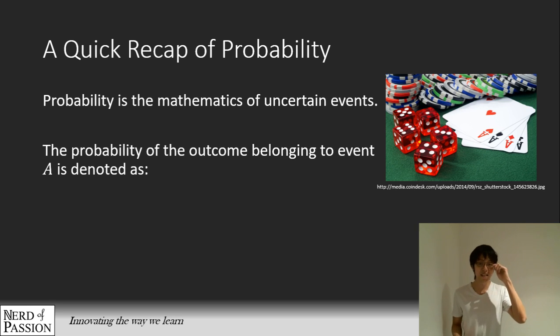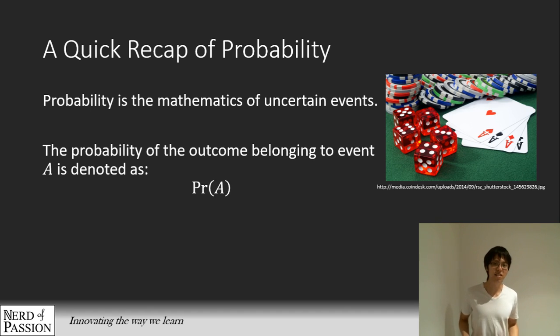Remember, in probability we usually study events and experiments. Whenever we do an experiment, it gives you certain outcomes. For example, when you flip a coin, you get either heads or tails. Probability studies the chance of different things happening. Suppose the outcome belongs to a certain event A. To denote that probability, we put it into the probability function, as in the probability that A happens. That is just a shorthand way of saying the probability that the outcome lies in the set A, which is a subset of the sample space. So we just say the probability of A happening.